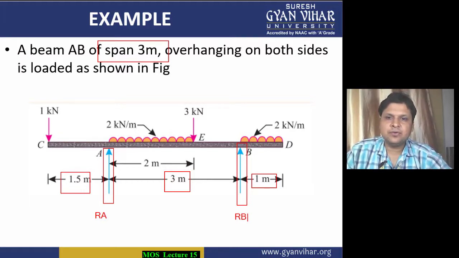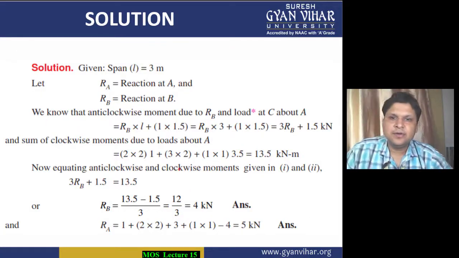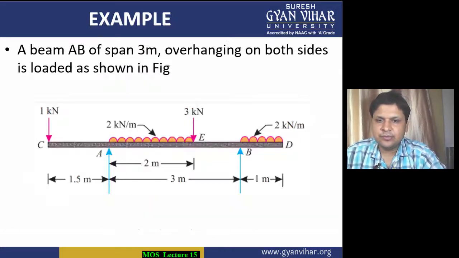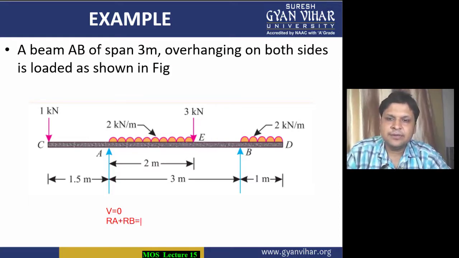Summation of all the vertical forces equal to 0. Let's see in the solution what will happen. First of all, in this numerical, we are going to take the summation of all the vertical forces equal to 0. From that we can get an equation between RA and RB. The summation of vertical forces is equal to 0, which means RA plus RB will be equal to 1 kilonewton plus 3 kilonewton.